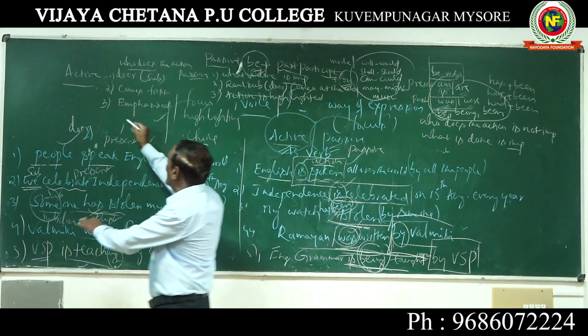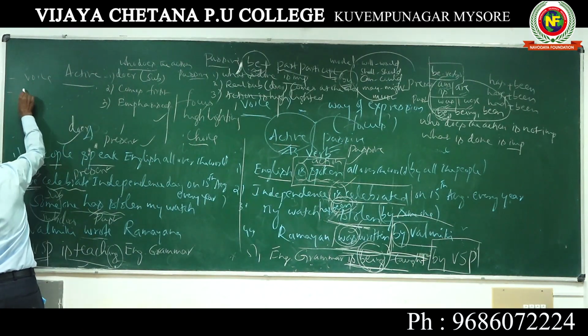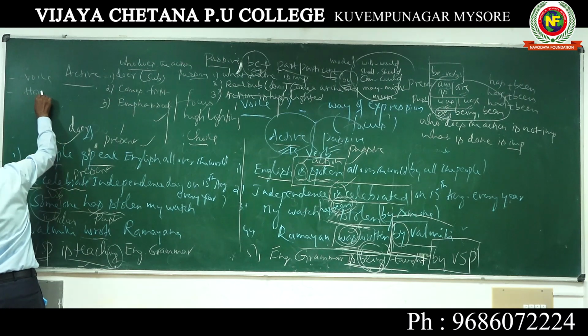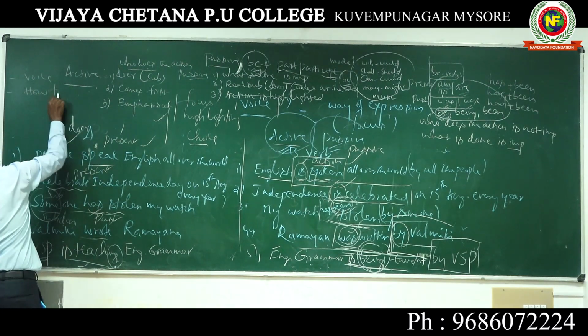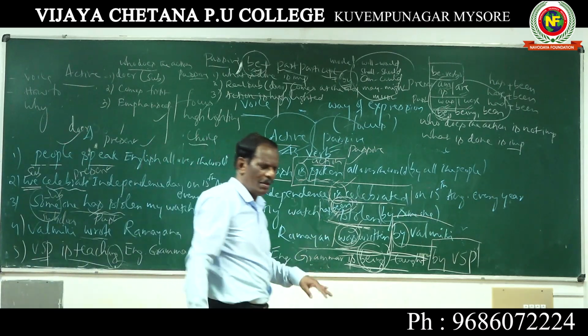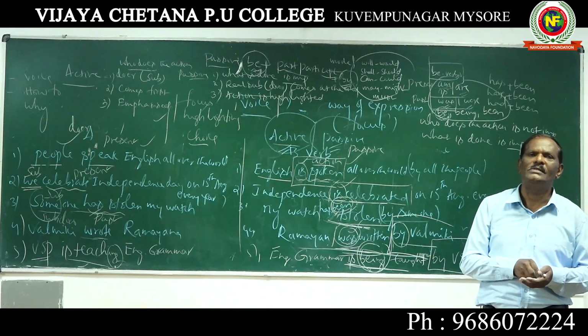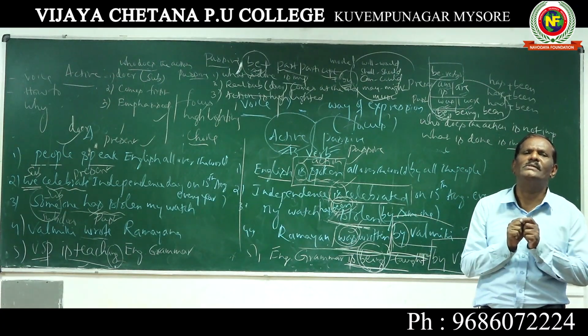So now what is voice is familiar to you and how to identify it. And why we use passive, that also you know. In the very beginning itself I told you why we use passive voice.